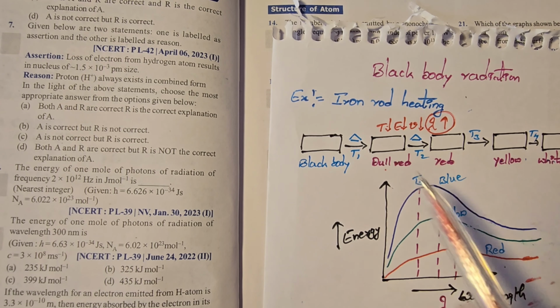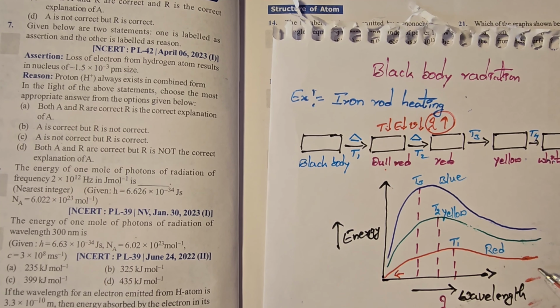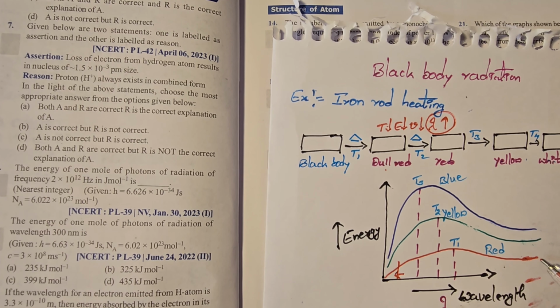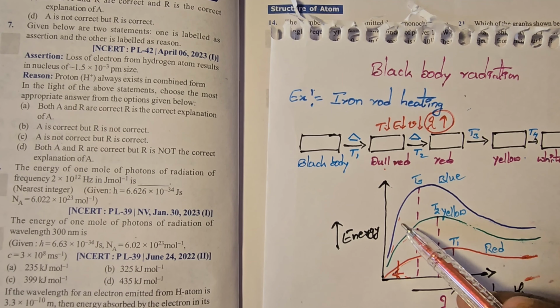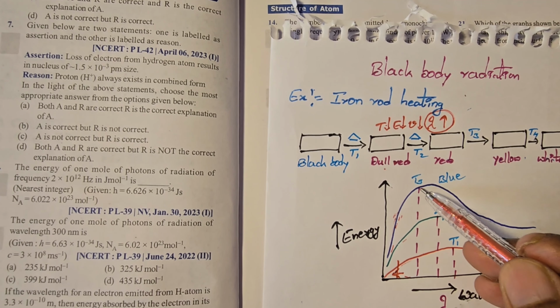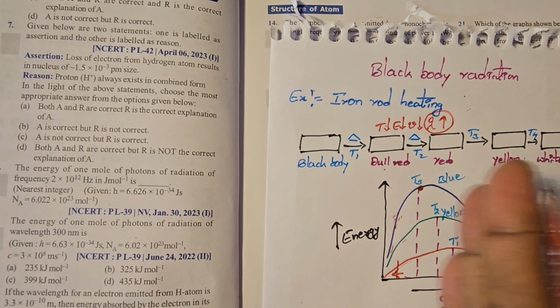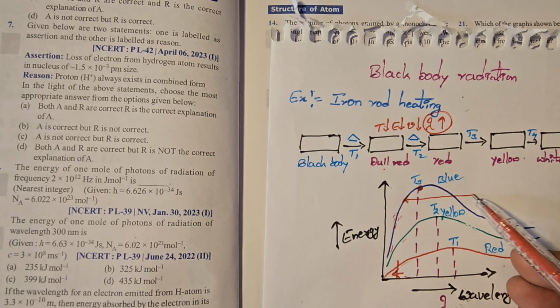Initially the color of the rod is red. Here the red color wavelength is more. Wavelength is nothing but the distance between two crests, you know that already. Observe here, this is the curve of the red color. This is the curve of the yellow color. This is the curve of the blue color. Here the blue color intensity increases. Intensity increases means frequency increases. The peak of the curve shifted to shorter wavelength. Here the wavelength is less.